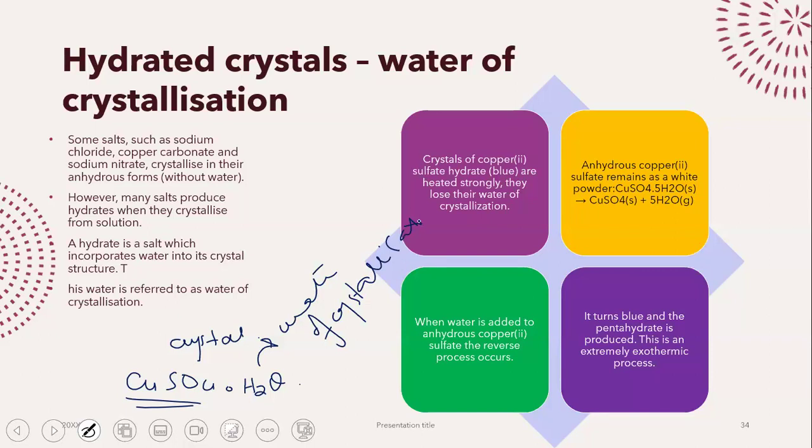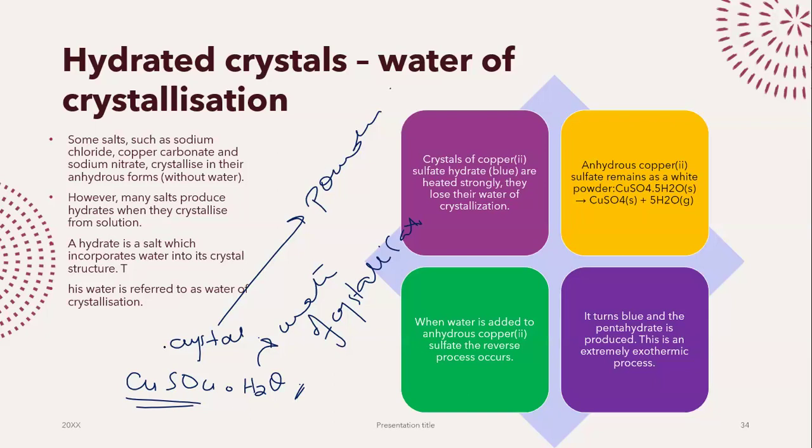This is why you want to heat it slowly. You don't want to lose all the water. If you lose all the water, then you won't get crystals. No, you'll get a powder. That's why we're not getting rid of all the water, because the water of crystallization is important. Since the water of crystallization is important, we cannot go ahead and get rid of all of it.